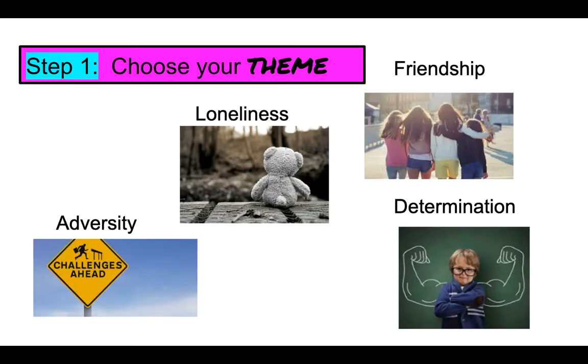Okay, so step one. When you start your memoir, the first thing to do is to choose a theme for your memoir, a message, basically. Some are given in the assignment, for example, adversity, loneliness, good friendship or bad friendship, or possibly determination. Once you've decided on a theme, you will think of an example story from your life that is related to that theme, okay? Or you can work your way backward. You could think of a story, something important that had a major impact on your life, and what you learned from it, what you think the theme or the purpose of that event in your life was, okay?